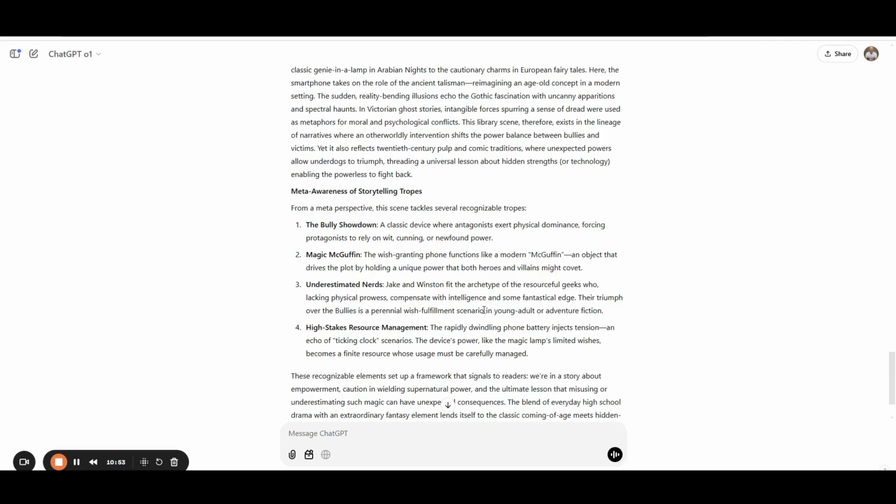Jake and Winston fit the archetype of the resourceful geeks who, lacking physical prowess, compensate with intelligence and some fantastical edge. Their triumph over the bullies is a perennial wish fulfillment scenario in young adult or adventure fiction. High stakes resource management. The rapidly dwindling phone battery injects tension, an echo of a ticking clock like scenario. The device's power, like the magic lamp's limited wishes, becomes a finite resource whose usage must be carefully managed.